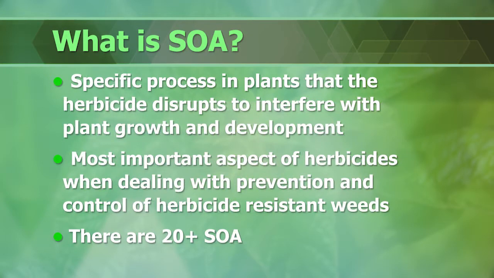Now, what is site of action, or SOA? It's the specific process in plants that the herbicide disrupts to interfere with plant growth and development. The SOA is the most important aspect of herbicides when dealing with prevention and control of herbicide-resistant weeds. There are 20-plus sites of action.